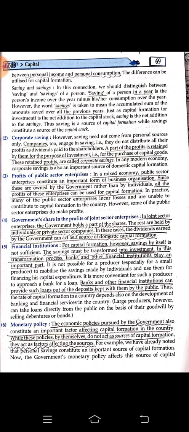In this transformation process the bank or other financial institutions play an important part. Okay, so we have to keep it as a saving, not in home but in banks. That will help us in capital formation. Banks and other financial institutions can provide such loans out of the deposits kept with them by the public.